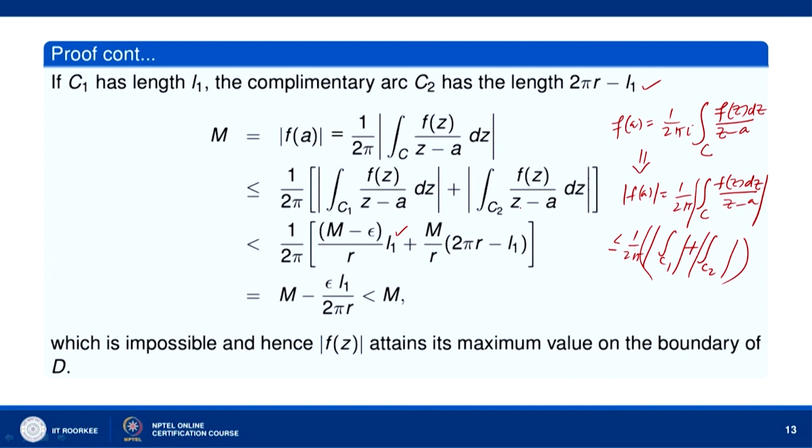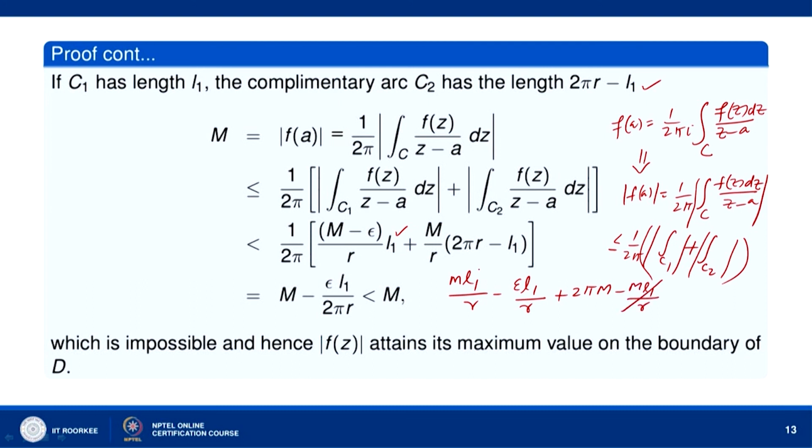So, m, and mod of z minus a equal to r, the length of C2 is 2 pi r minus L1. So, when you simplify this, what you get is m minus epsilon into L1 divided by 2 pi r. If you multiply, what you get is m L1 by r minus epsilon L1 divided by r, and here we get 2 pi m minus m L1 by r.